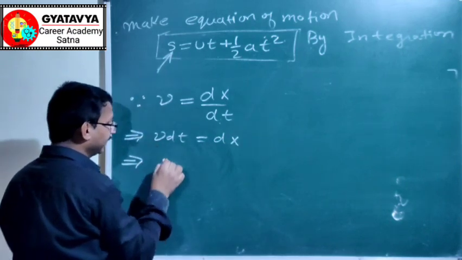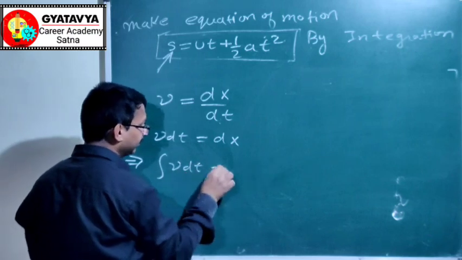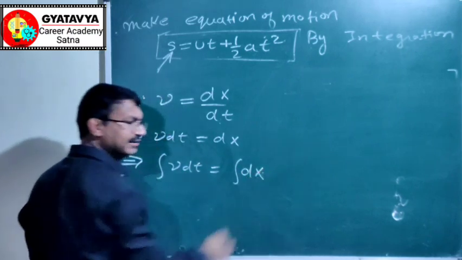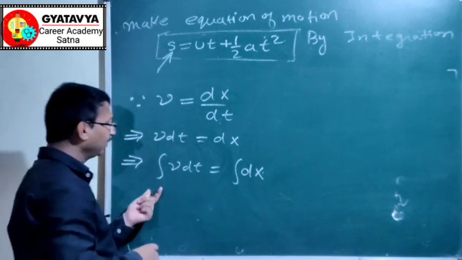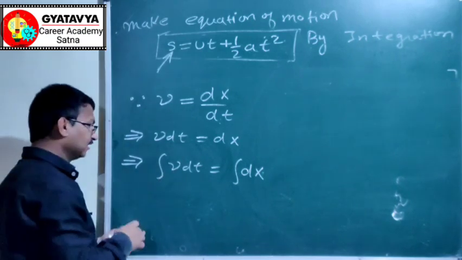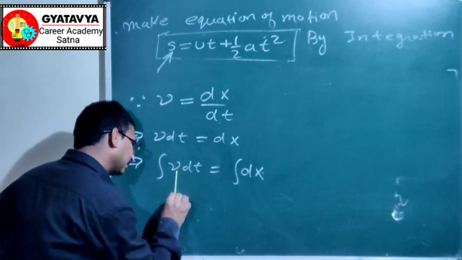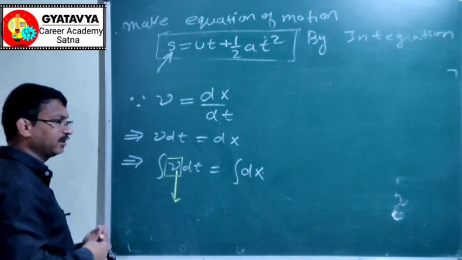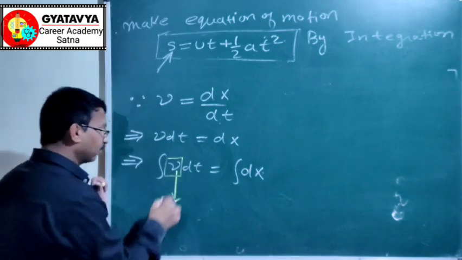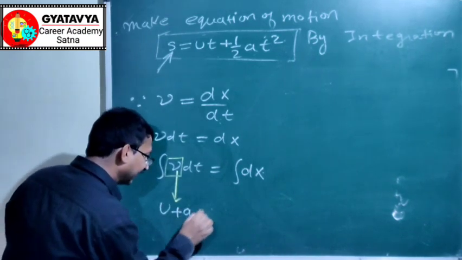Now you can write integral v dt is equal to integral dx. From where you want to integrate, put the limits here, but just take this v. From equation of motion number 1, v is equal to u plus at.